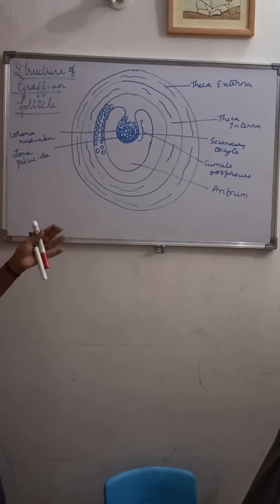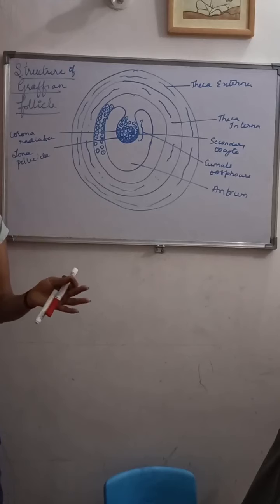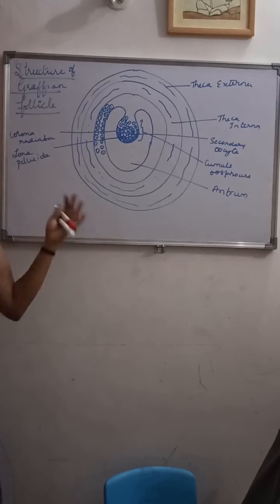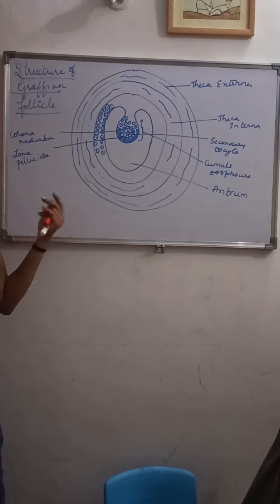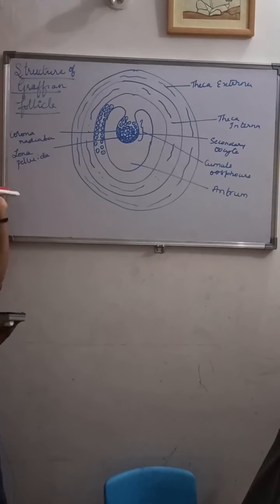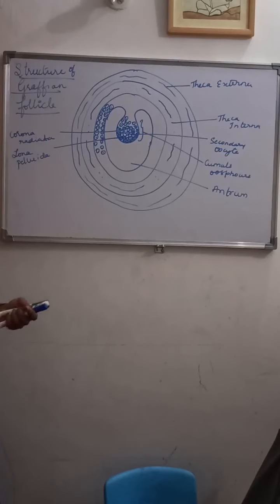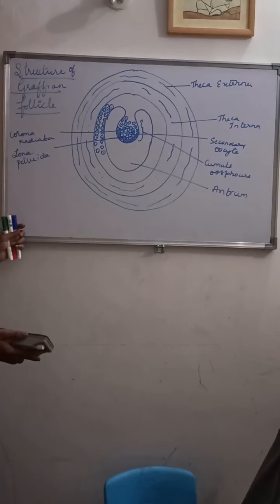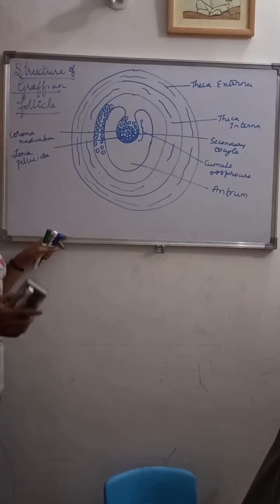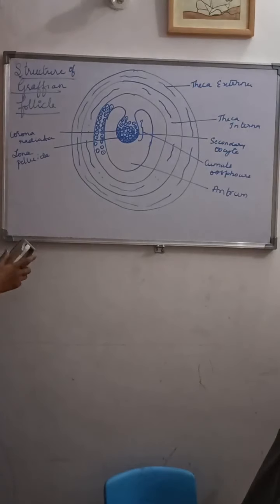So when we are going to deal with spermatogenesis and oogenesis, we'll look into the development of the follicle as well as the ovarian cycle. So I think you got to know all those things. Next class we will discuss spermatogenesis, oogenesis. Understood? Along with that, we will discuss how the development of the follicle happens. So that's it.